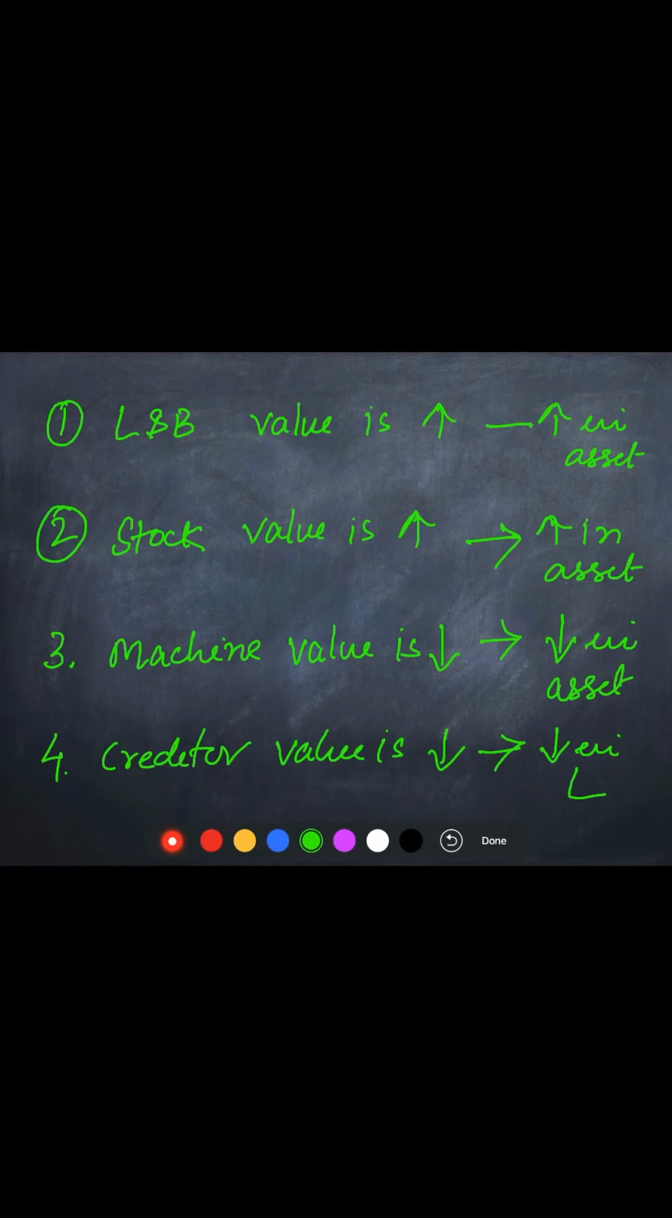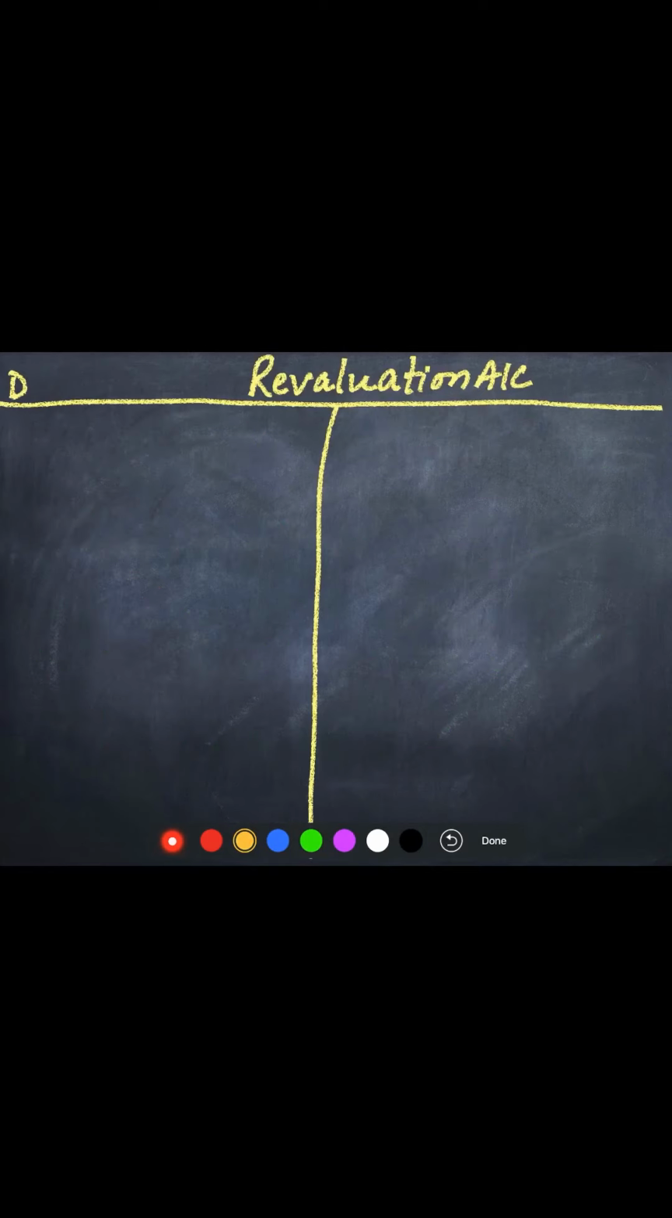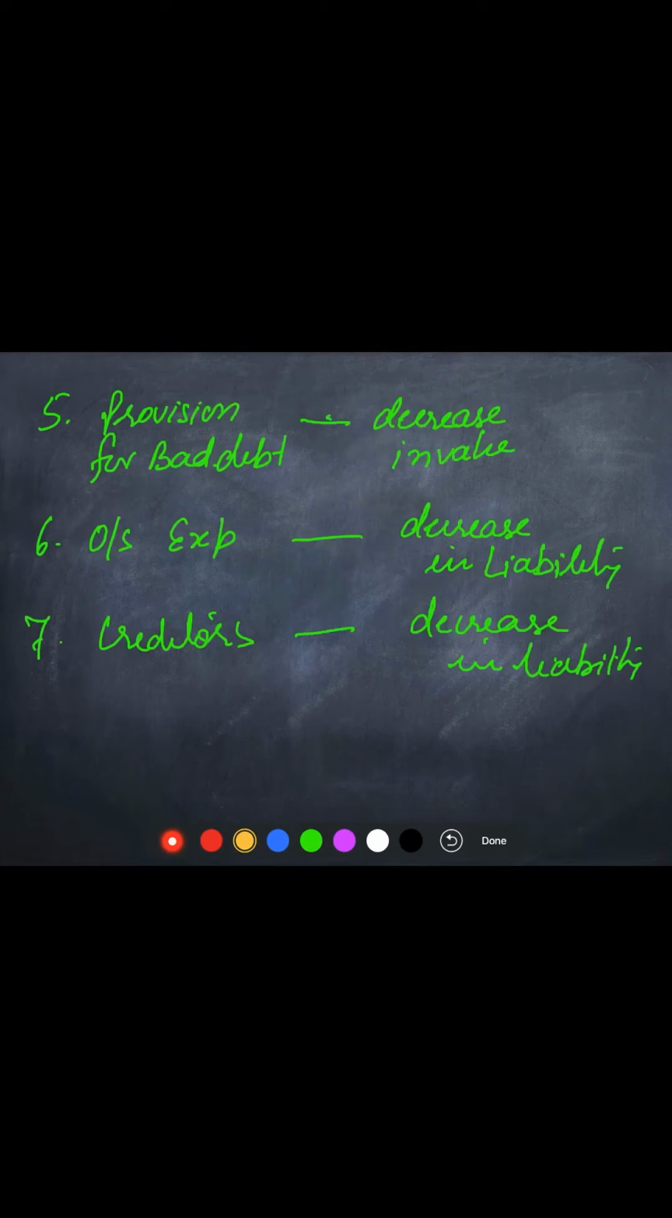Land and building is increased, stock is also increased, machine is reducing. So because the value is increasing, these two will appear on the credit side, and machine value is decreasing, so this will appear on the debit side. Creditor is decreasing, it is a gain for the business, so it will appear on the credit side. So let us write them. Land and building will appear on the credit side, then machine will appear on the debit side, children, and then the next one, creditor, will appear on the credit side.